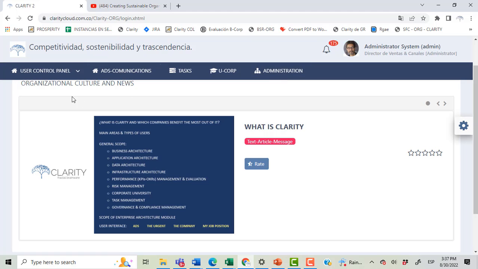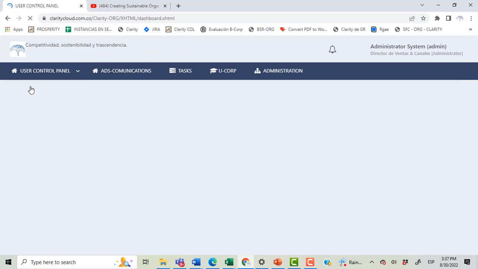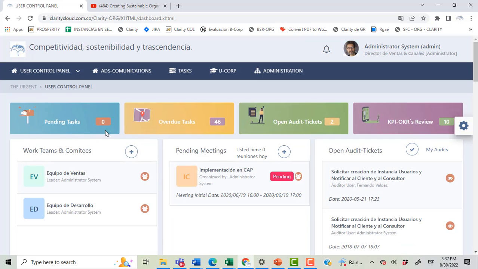And the general users area, which is the user control panel that shows you what is very urgent for each user. This is a section where you can see your pending tasks, overdue tasks, and audit tickets. These are tickets that you receive when you have not complied with certain regulations, policies, service level agreements, etc. And also a section which shows which KPIs or OKRs need to be reviewed because the actual value is far from the desired value. That's why we call it the urgent.